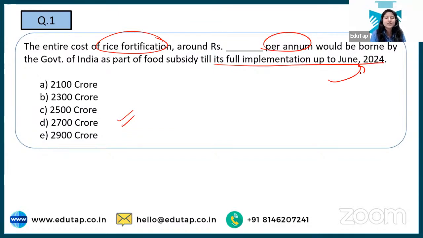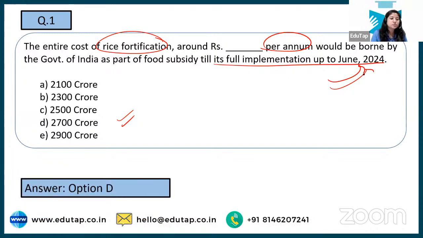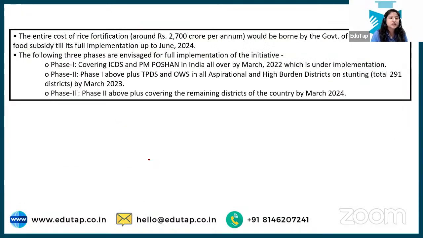Our aim is to cover maximum within minimum questions, right? Most of the information you have already got from the paragraph itself, and the rest you can find in the question itself. Nilesh is the first one saying option B, and the correct answer is option D, that is 2,700 crore, which Nirmal said was the correct answer. What is the catch here? This entire cost of rice fortification, first we have to understand what rice fortification is. What does this term fortification mean?